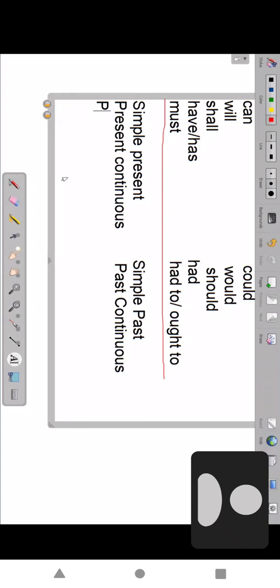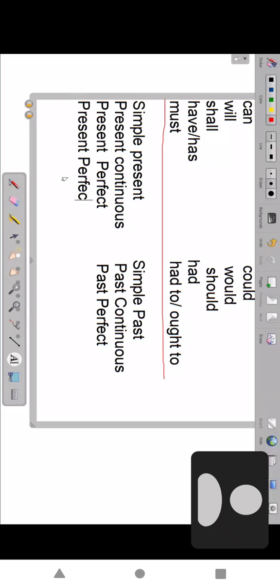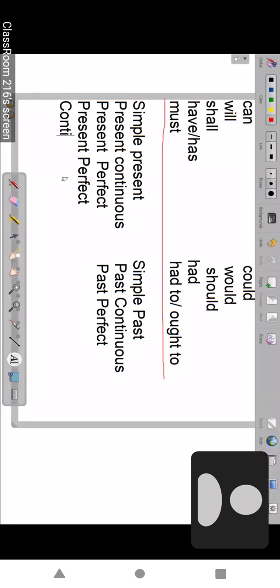Present perfect changes to past perfect. Present perfect continuous changes to past perfect continuous. So all present tense changes to what?